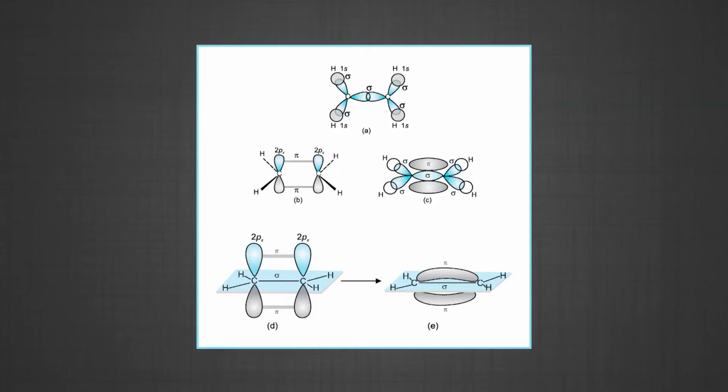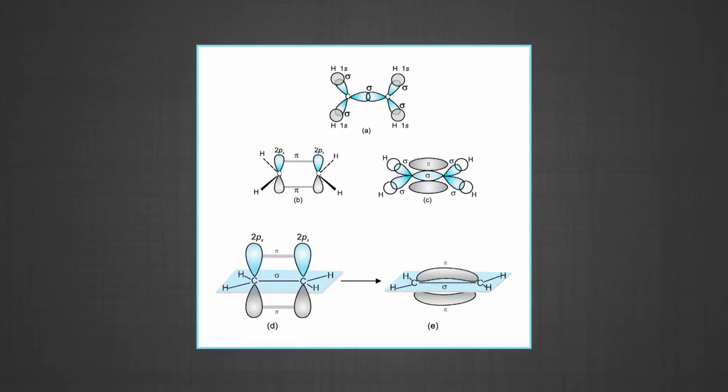The C-C bond length is 134 picometers and the C-H bond is sp2-s sigma bond with bond length 108 picometers. The H-C-H bond angle is 117.6 degrees while the H-C-C angle is 121 degrees. The formation of sigma and the pi bonds in ethene is shown in the figure.